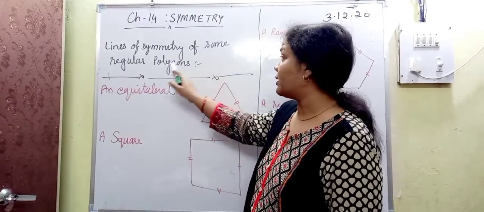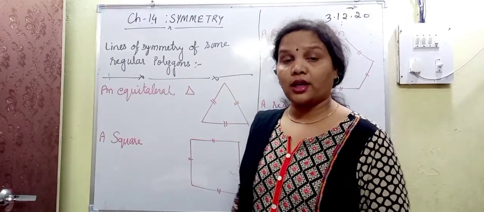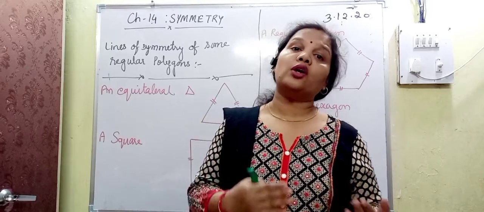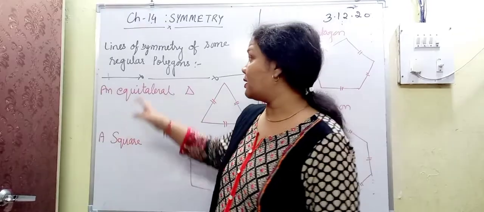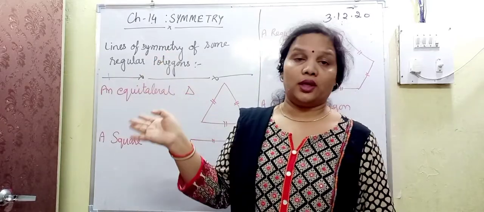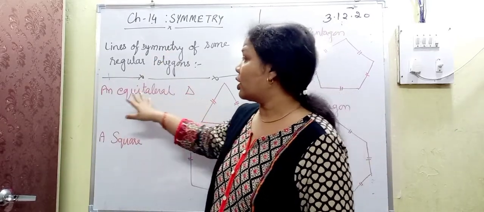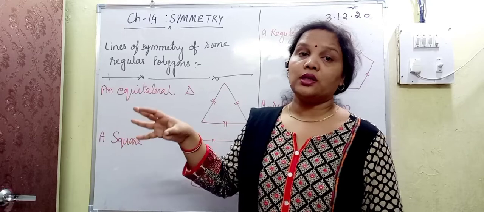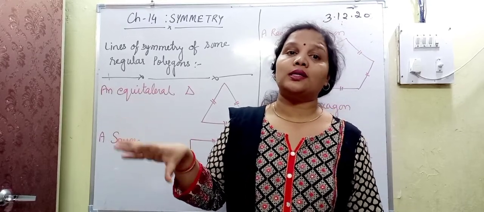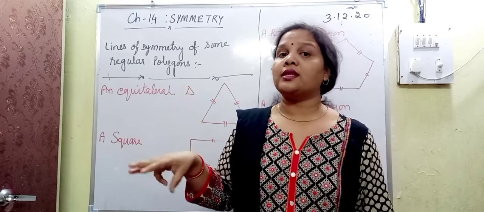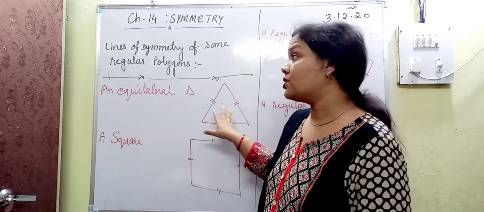Here the word regular is also included. So what is the meaning of regular? If the lengths of all these line segments are the same, they are equal, then we can say that these are regular polygons. Here we are talking about a triangle because the least number of line segments needed for any polygon is 3, and if 3 line segments are there, then it is known as a triangle.